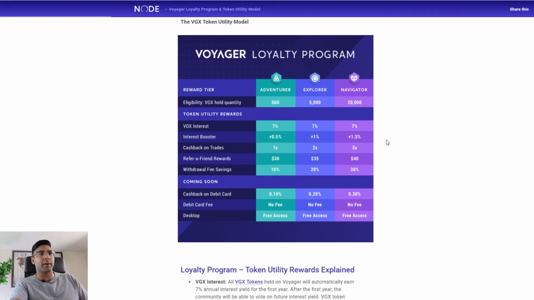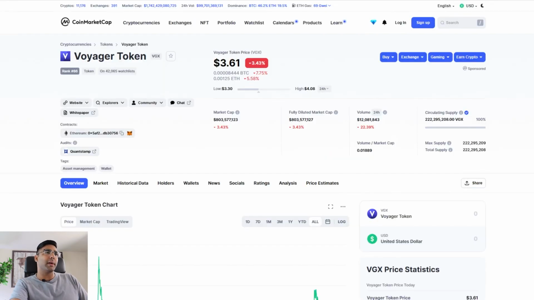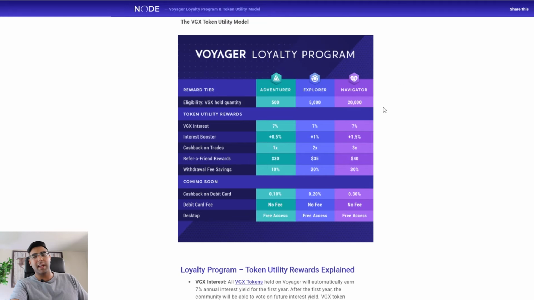But apart from going through all of these benefits, the biggest thing I want to give a huge disclaimer about is that for 20,000 VGX tokens, if you look at the price of VGX itself, it's basically $3.61. So even if you say it's roughly $4, 4 times 20,000 is essentially $80,000 that you need to keep tied up in the VGX token specifically with Voyager, and then you get these other perks. Depending on the situation or what you think of Voyager in general, it may be worth it for your situation, but off the bat, just looking at it at the highest level, I don't think it's really worth it in general for most people.